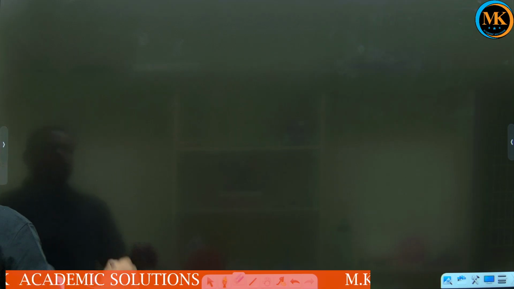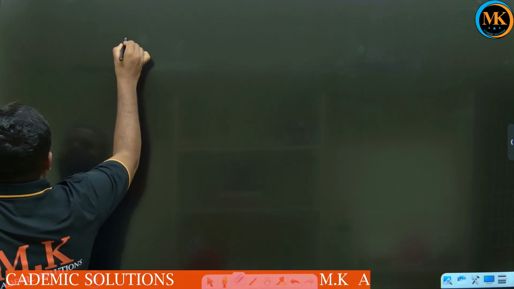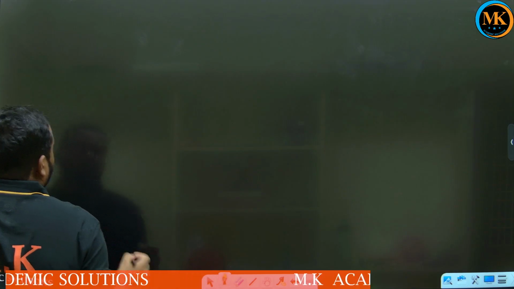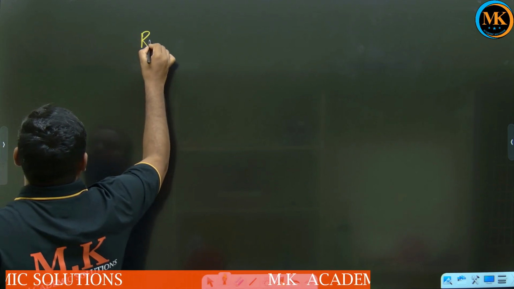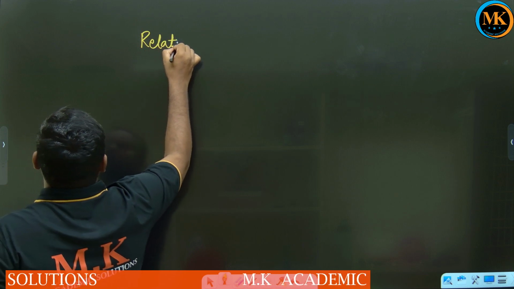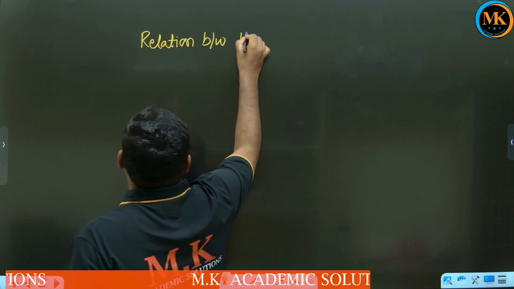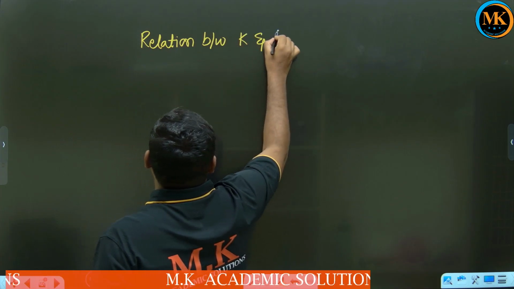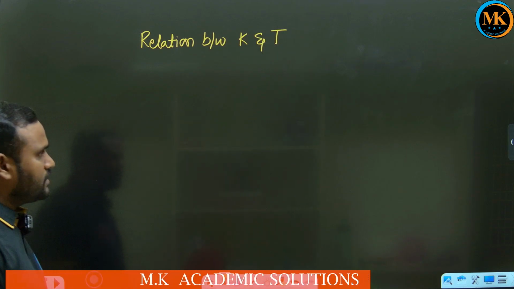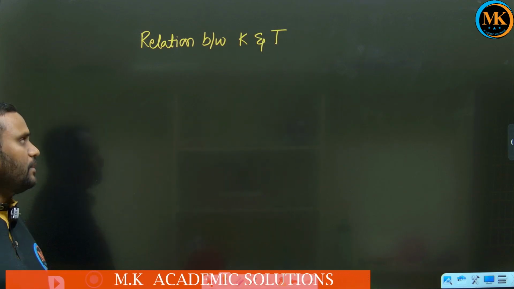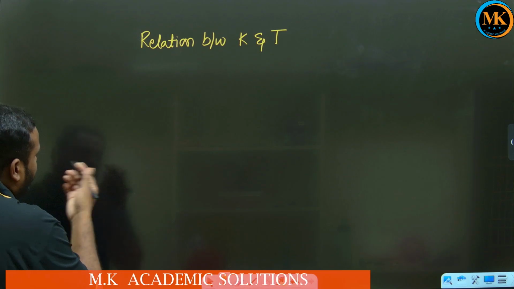So first let us see the relation between K and T. We can understand it by using the graph method. So now first take the relation here.